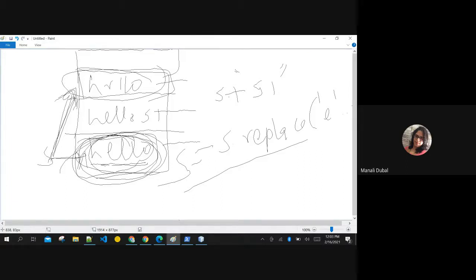More memory is required. To overcome this problem of immutability of a string, we have the concept of string buffer and string builder. They are both cousins only. They both do the same thing. They both allow us to manipulate string. They both allow us to create strings which are mutable.